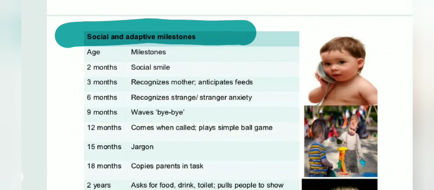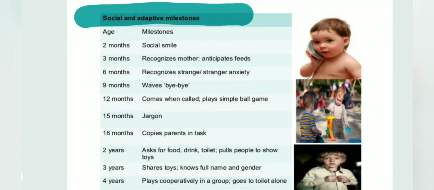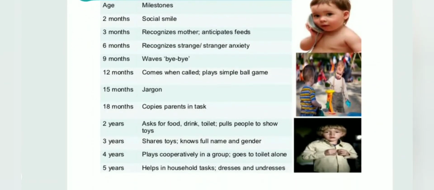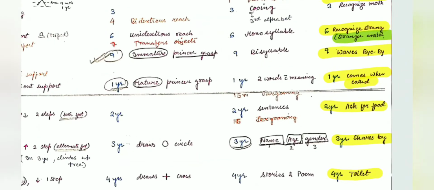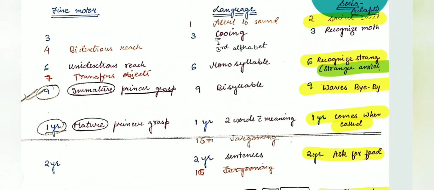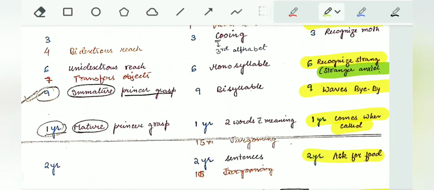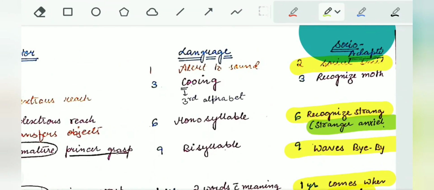Now, social and adaptive developmental milestones. Let's see the chart for this. This is the total chart for social and adaptive developmental milestones. Now let's see. At 2 months, the child starts to have a social smile. At 3 months, the child recognizes the mother.